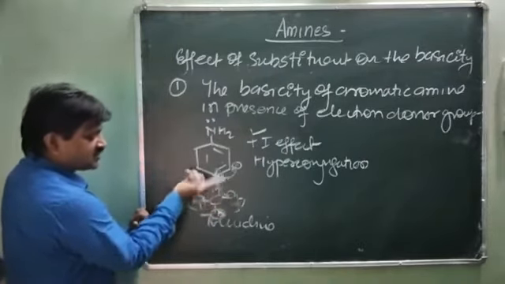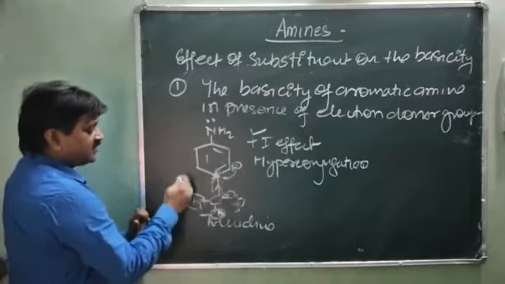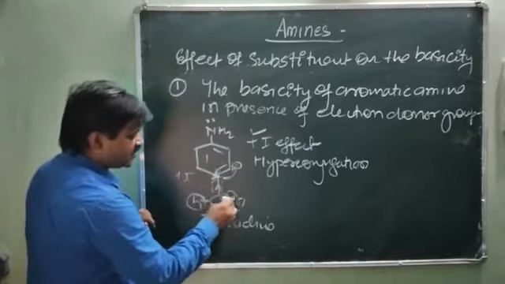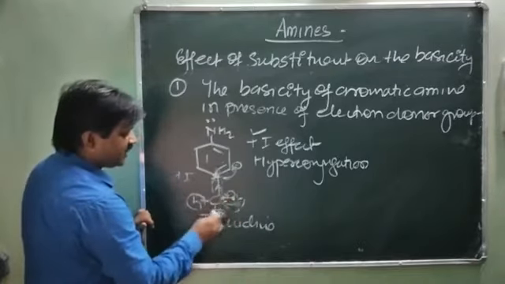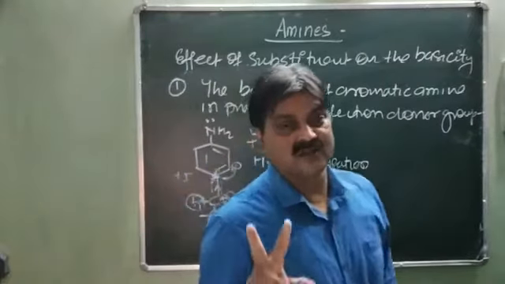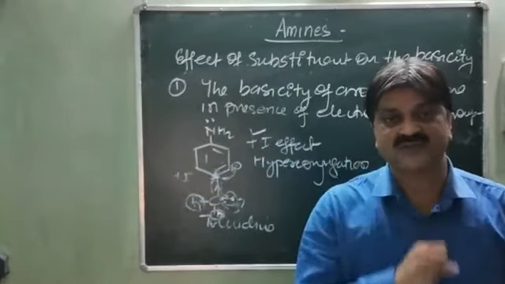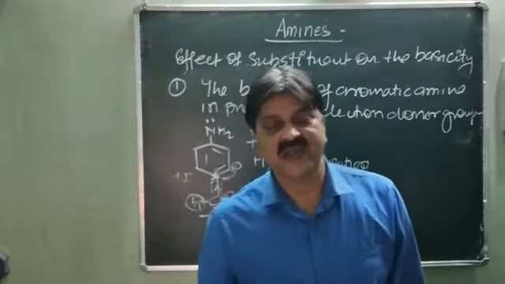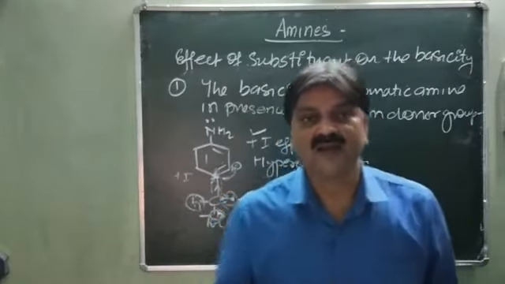So electron disperses toward the carbon side, which shows the plus I effect. And by getting the electron of this hydrogen, it shows the hyperconjugation effect. So there are 2 effects at the para position. This is the reason para toluidine is more basic as compared to meta toluidine.